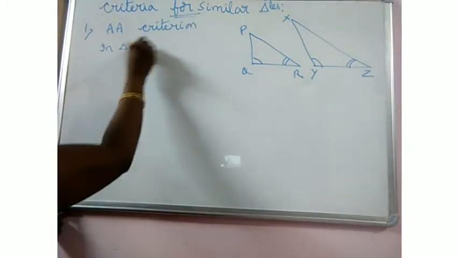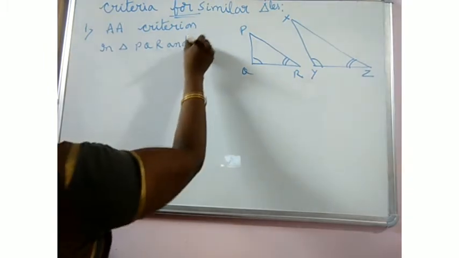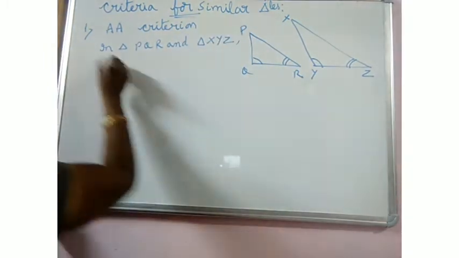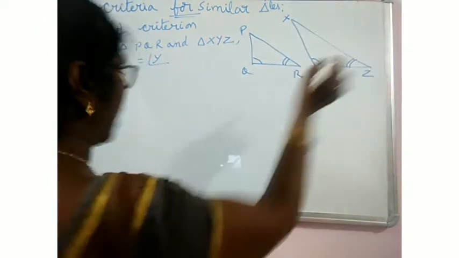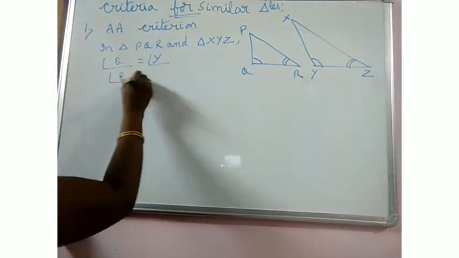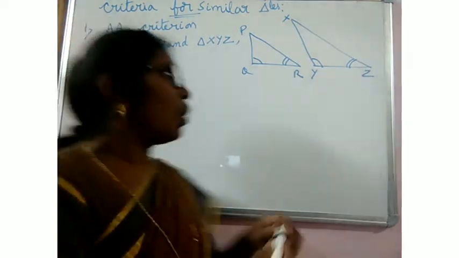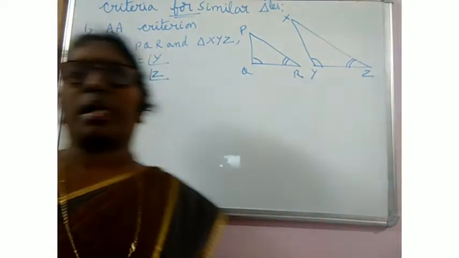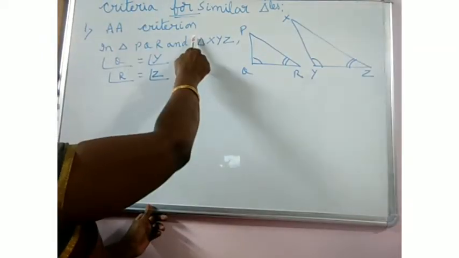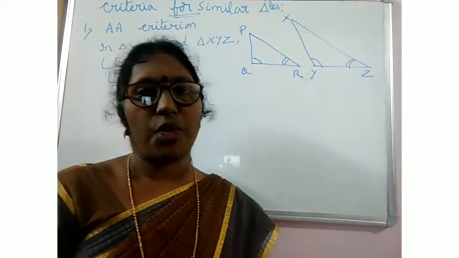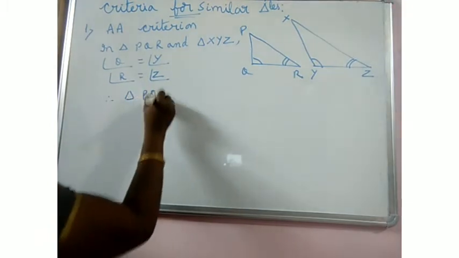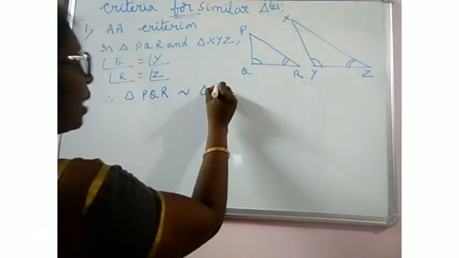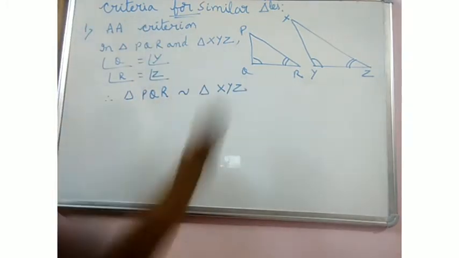In triangle PQR and triangle XYZ, angle Q is equal to angle Y, or we can write angle PQR equal to angle XYZ, angle R equal to angle Z. Only two angles of one triangle are equal to two angles of other triangle, it is given to us. Under AA criterion, we can say that these two triangles are similar. Therefore, triangle PQR is similar to triangle XYZ under AA criterion.